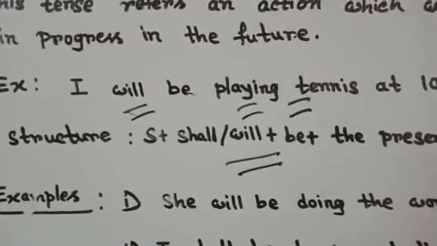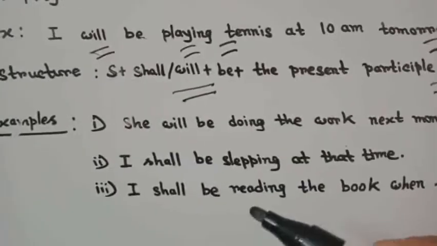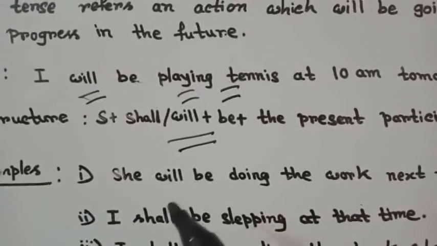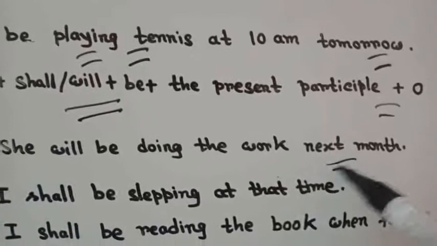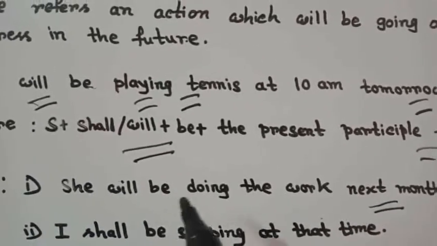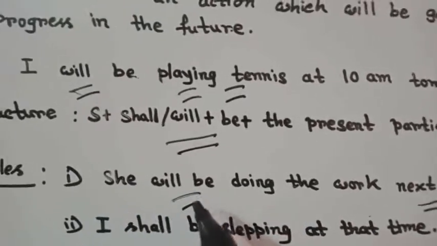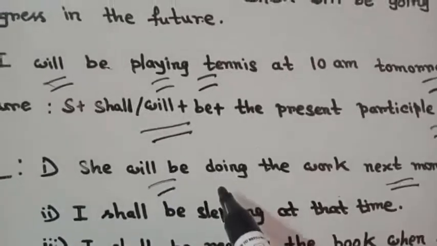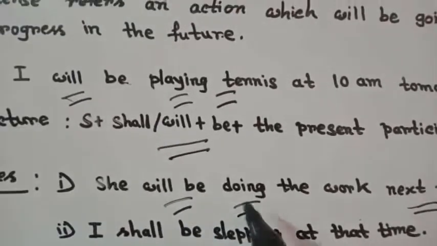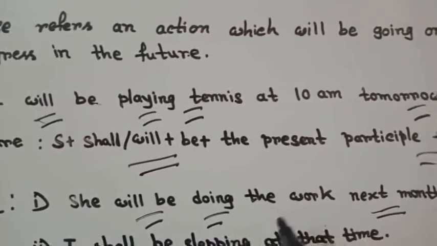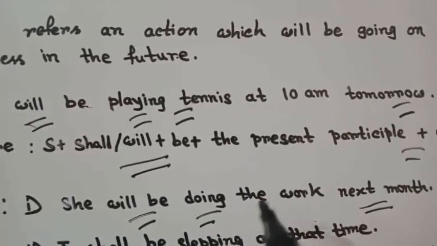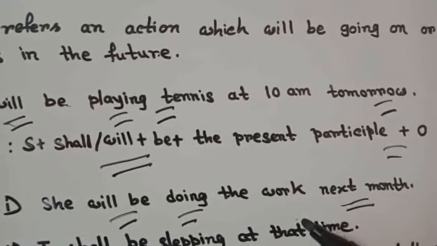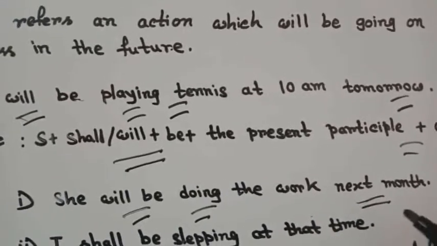Now let's look at some more examples. See the first one, she will be doing the work next month. Here next month refers to future time, and here I use will be as helping verb, and then main verb with ing. So this is also an example of future continuous tense, which refers to the action doing the work will be continuing next month in future, right?